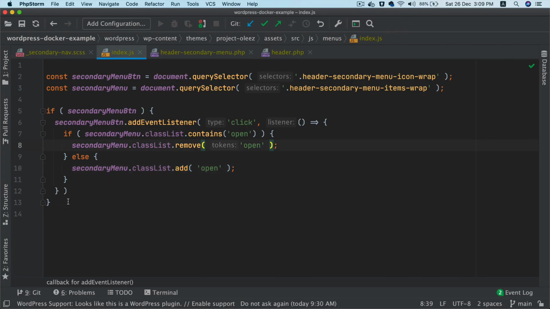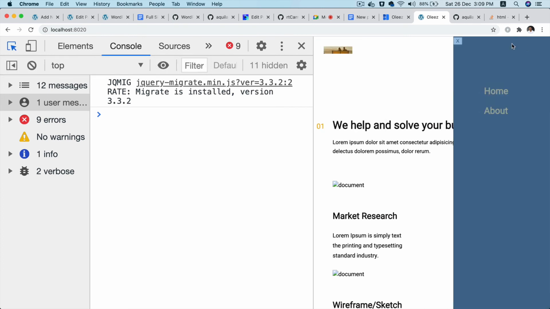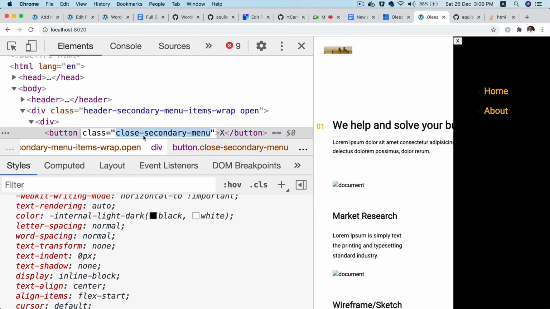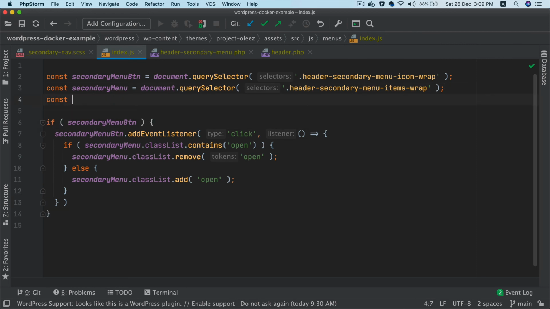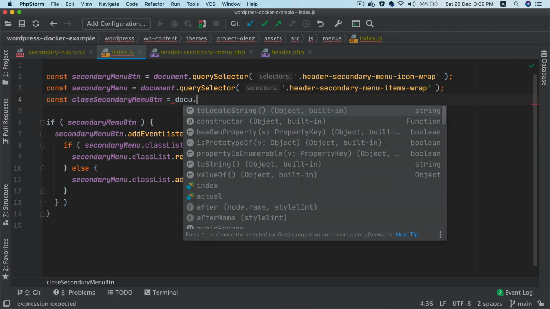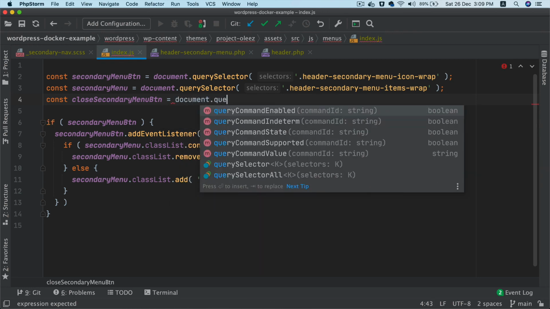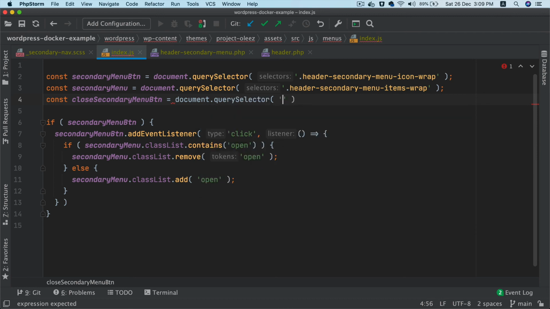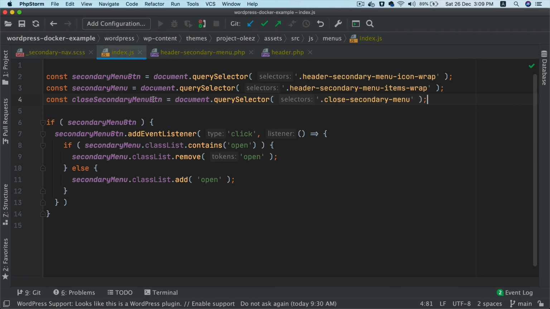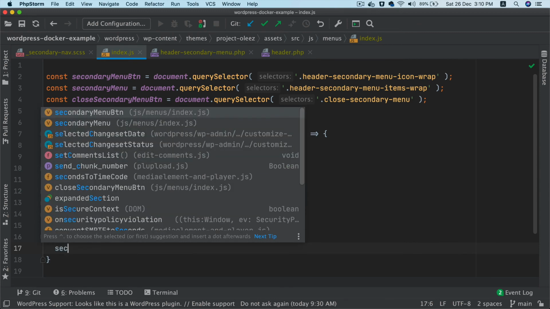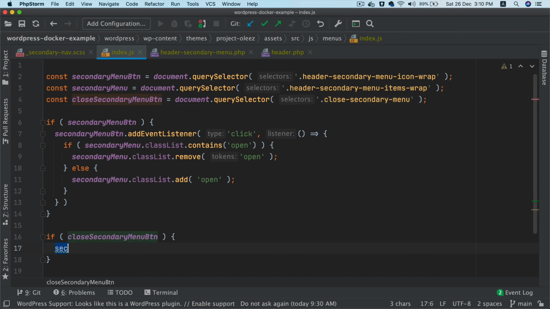But when I click on this, I also want to close it, right? So I have to add another event. First I have to grab this element, close secondary menu. So I'll say const close secondary menu button equals document dot query selector, and I'll add an event down at the bottom, close secondary menu button dot add event listener.